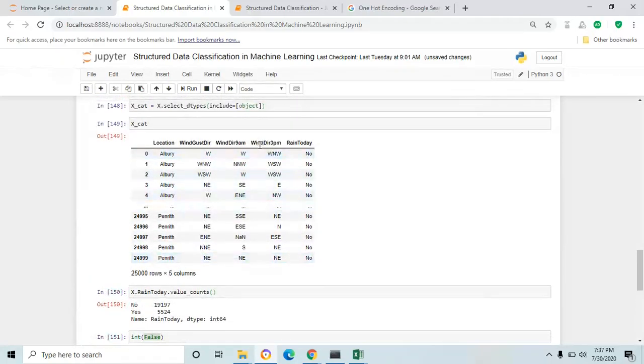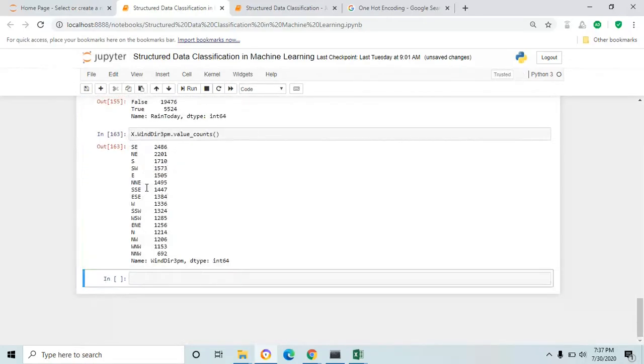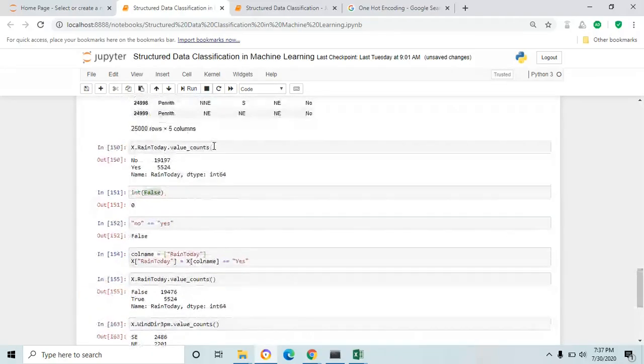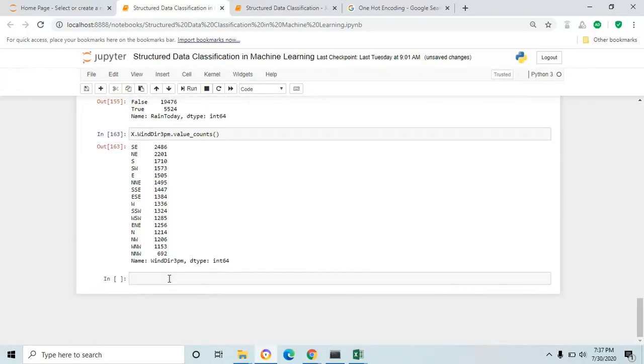If you check another column, wind direction at 3 p.m., the entire 25,000 rows have only these values in the column. So these four columns are the categorical columns. Here we are going to use one hot encoding to convert the categorical columns to integer columns. It's one of the important activities in the machine learning model pipeline step, pre-process. As part of pre-process, you have to convert the entire data frame to integer format so that you can pass the data frame to test or train the machine learning model.